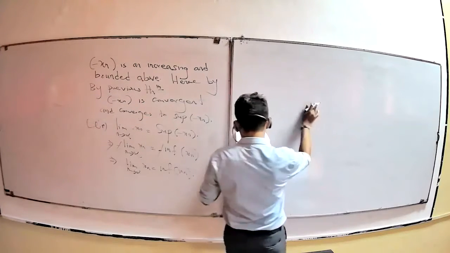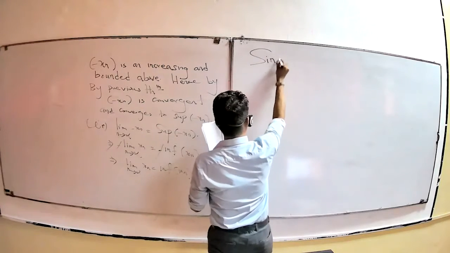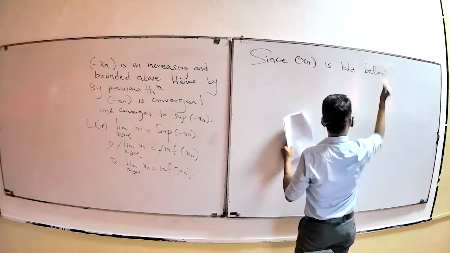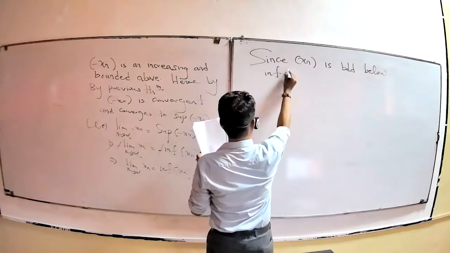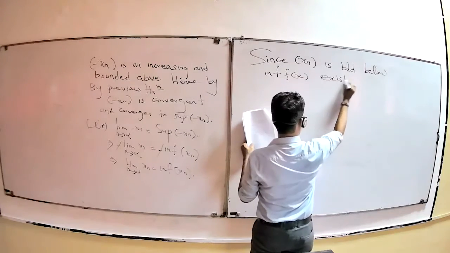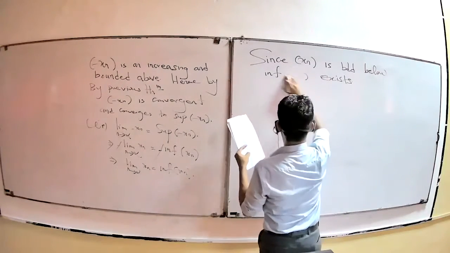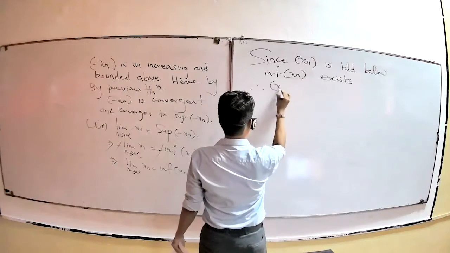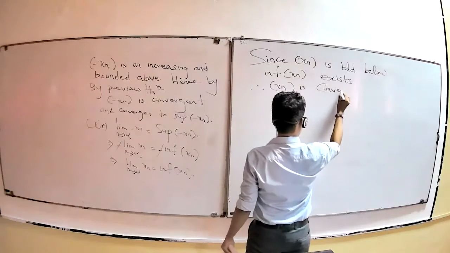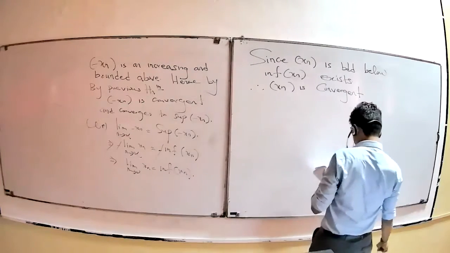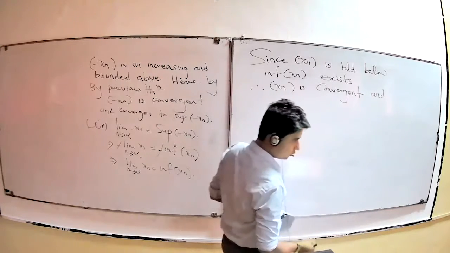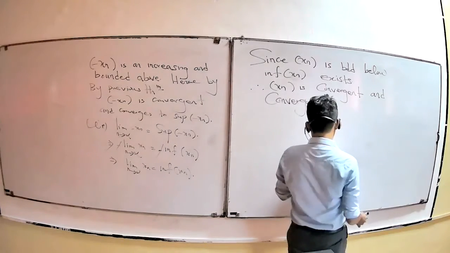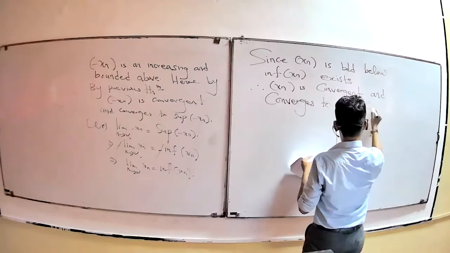Under this line, you can write: since Sn is bounded below, therefore the infimum of Sn exists, therefore Sn is convergent and converges to the infimum of Sn. This is the proof, right?